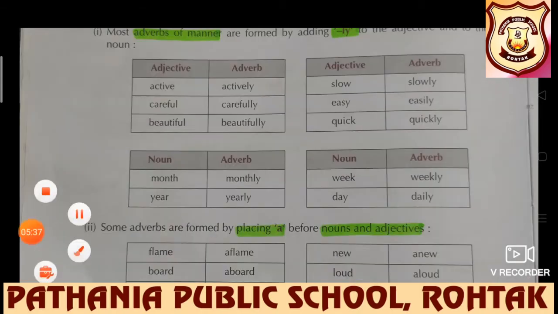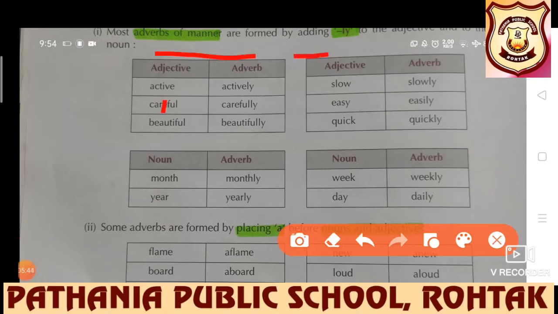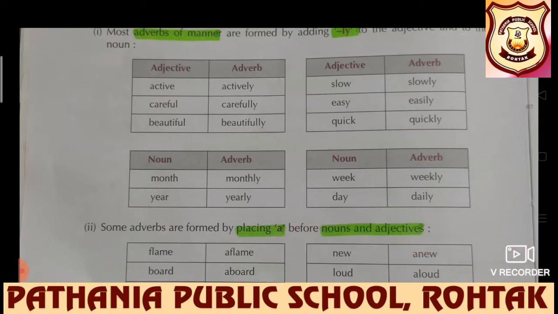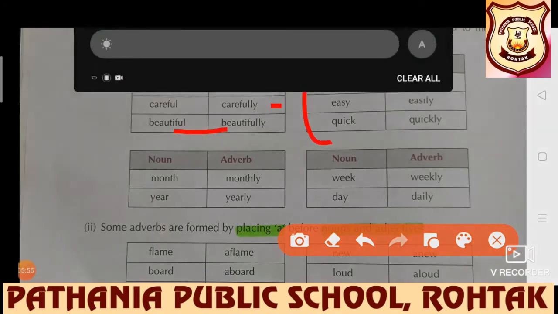Look at these formations, students. Adverbs of manner are formed by adding "ly", like active, actively, careful, carefully, beautiful, beautifully, and so on.